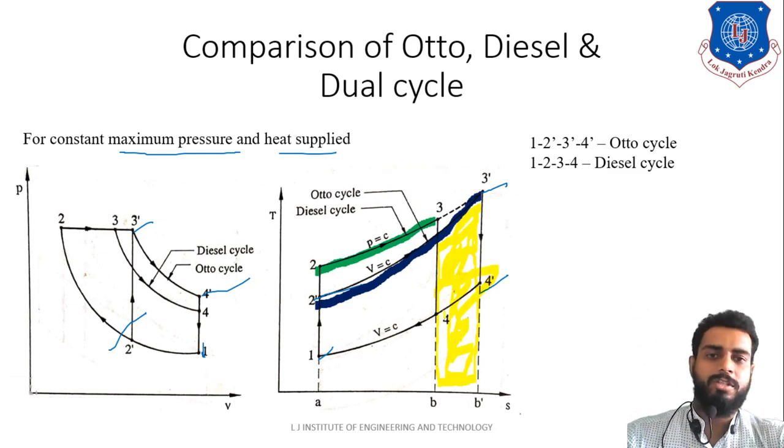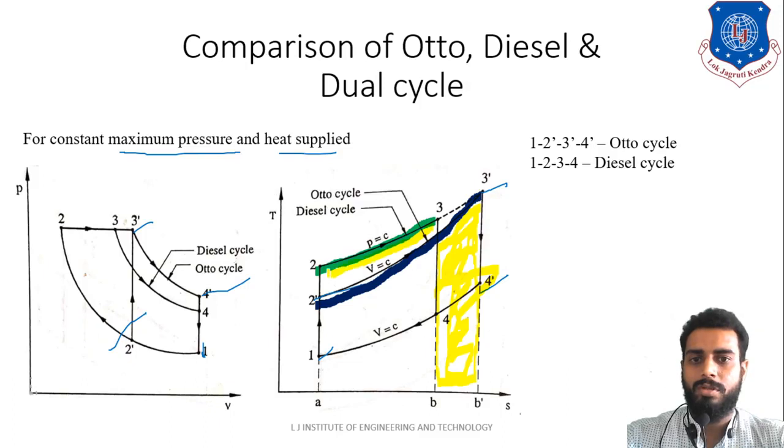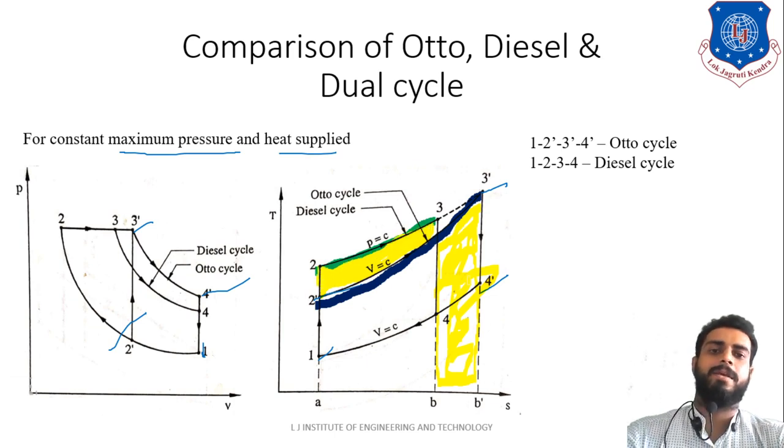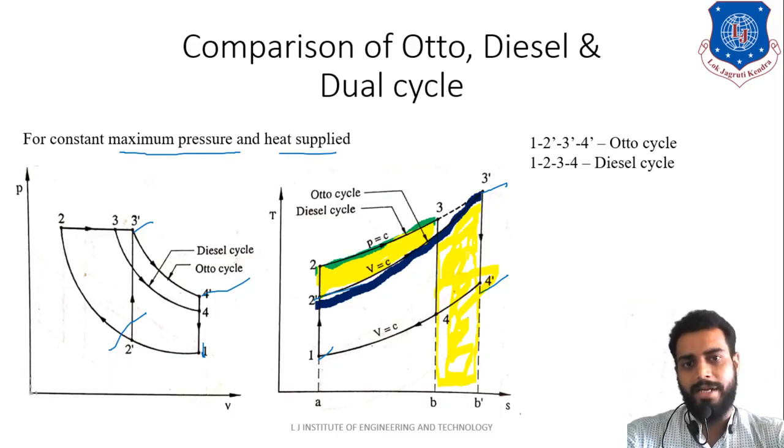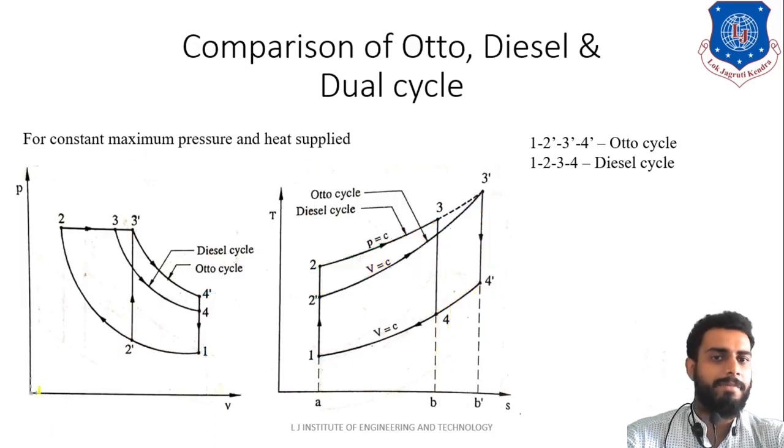Okay, so this much area is equivalent to this area. So that is also an assumption that you have to consider. So if these both areas are the same, then you can take that heat supplied is the same, right? So that is the consideration that you have to keep in mind. So heat supplied is the same.